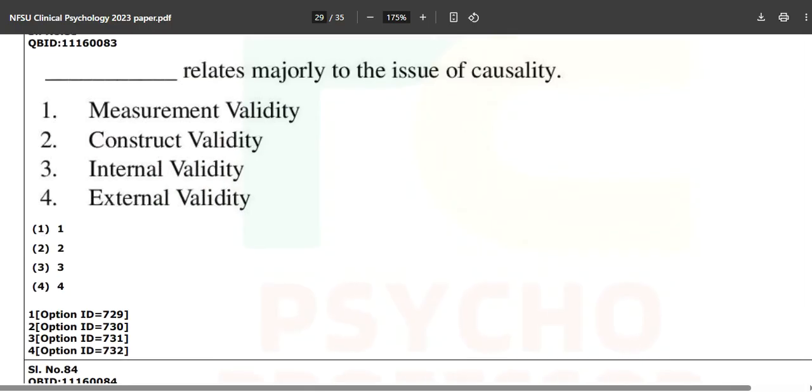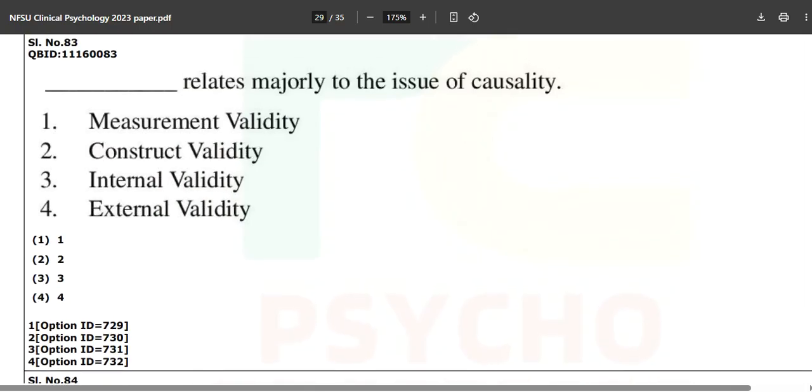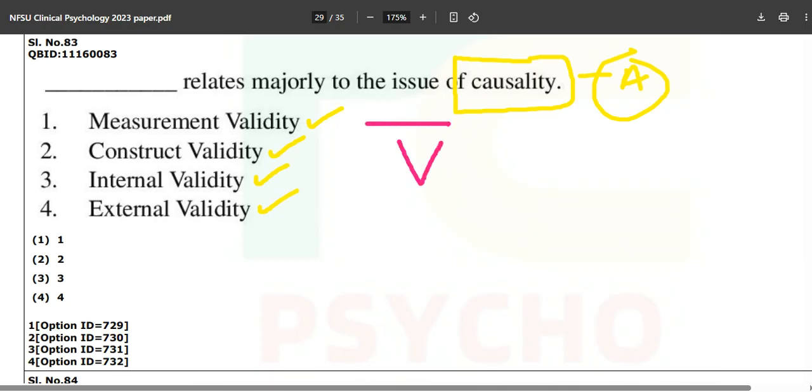Moving forward to the next one: using this dash relates majorly to the issue of causality. And this reference you will again find in the ebook easily, about measurement validity, construct validity, internal and external. Now one thing which is very important: under the head of validity you will find content, criterion and construct.